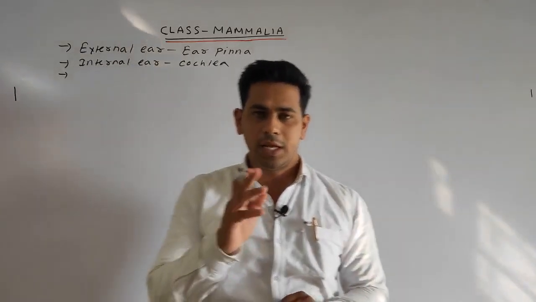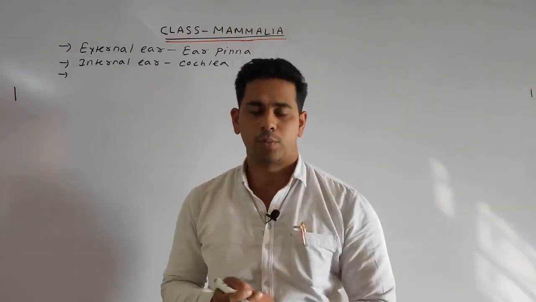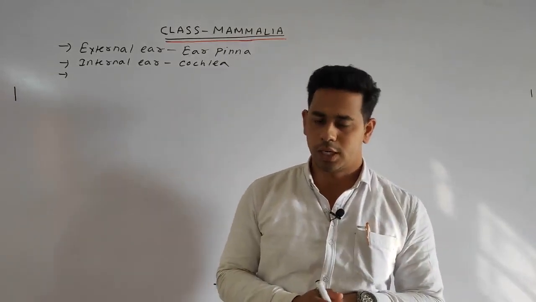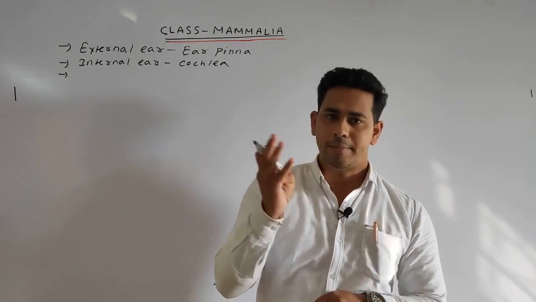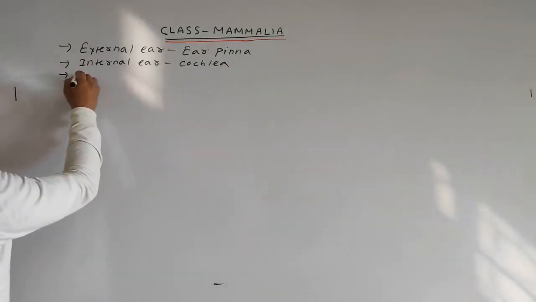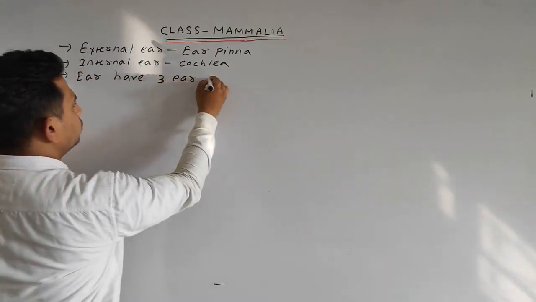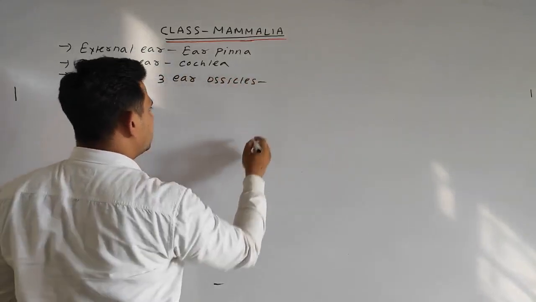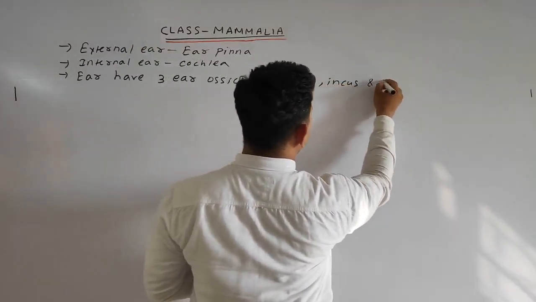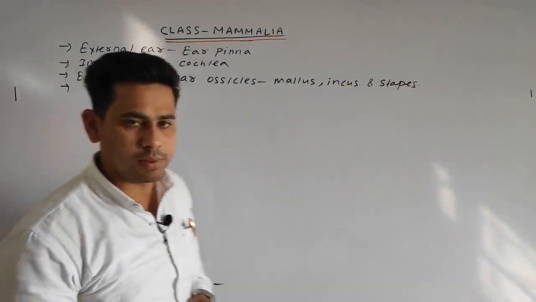Next point. The ear has 3 ear ossicles, or bones which are included in the mechanism of hearing. Those bones are called the ear ossicles: malleus, incus and stapes. So our next point is that the ear has 3 ear ossicles, malleus, incus and stapes, which are basically used for the mechanism of hearing.